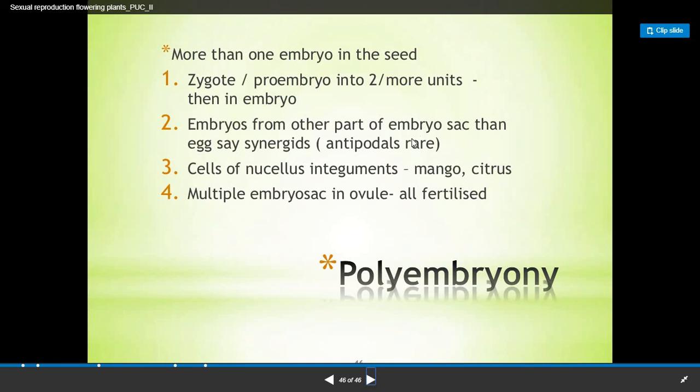So in simple terms, what is polyembryony? If more than one embryo is present in a seed, that may be due to these four reasons, that is considered as polyembryony. So I hope students all these topics are clear. Here we end with the second chapter revision part.